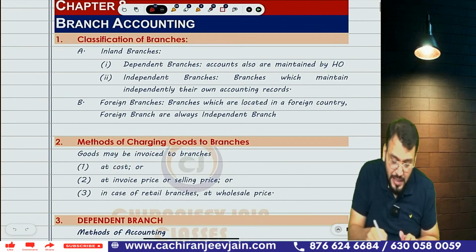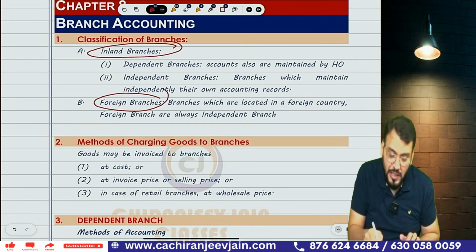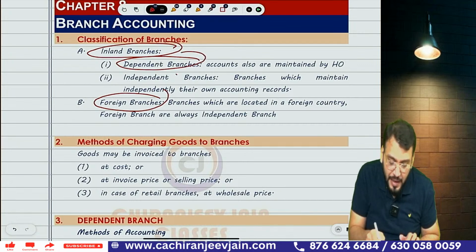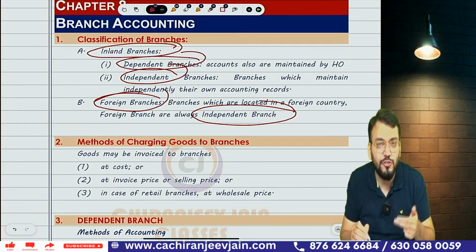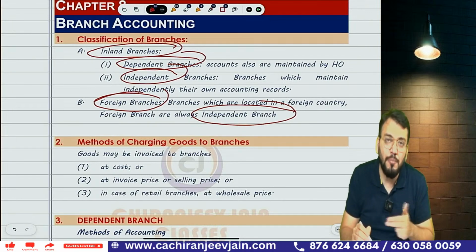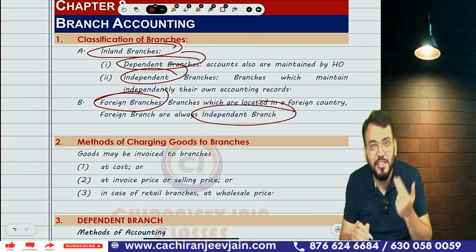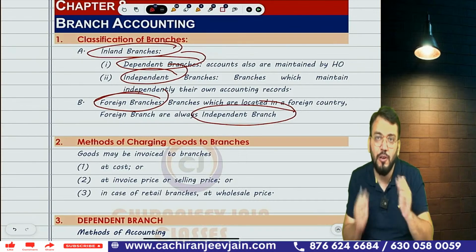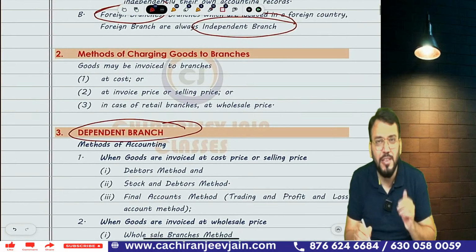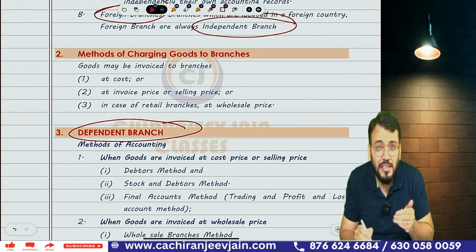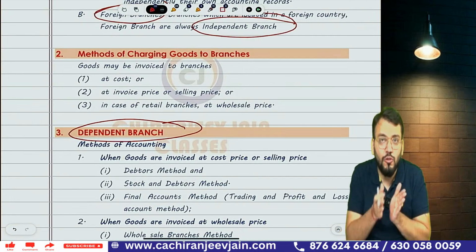So what I am saying is, there are two types of branch: inland branch and foreign branch. Inland branch can be dependent and independent. However, foreign branch will always be independent branch. So first I will teach you dependent branch, then I'll come to independent branch, then I will discuss the foreign branch. In this order we'll go. Correct? Now coming to the dependent branch, before that we need to understand that sometimes goods are sent